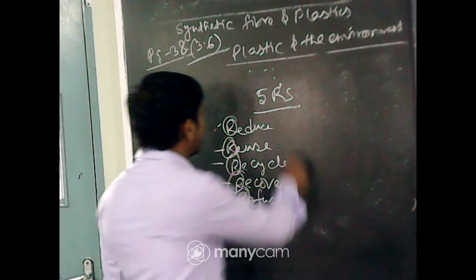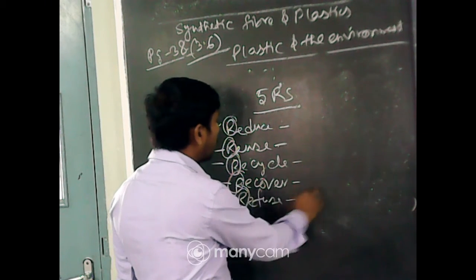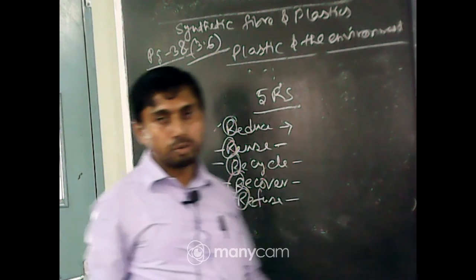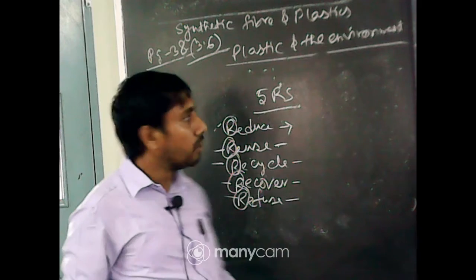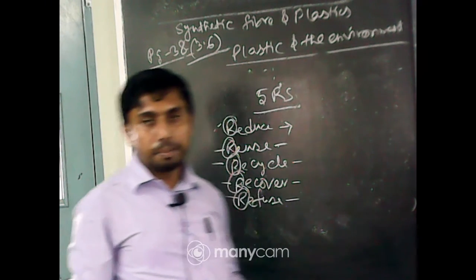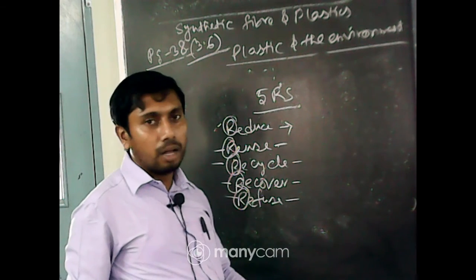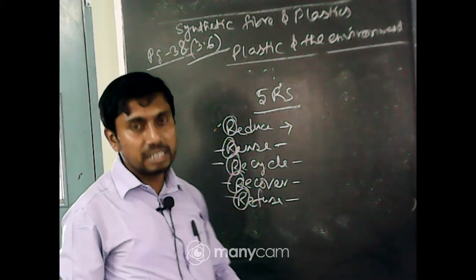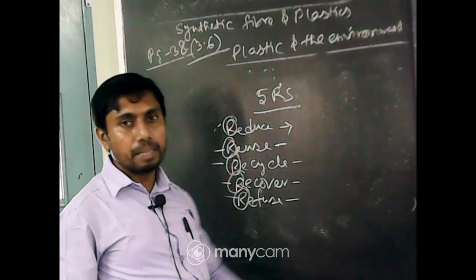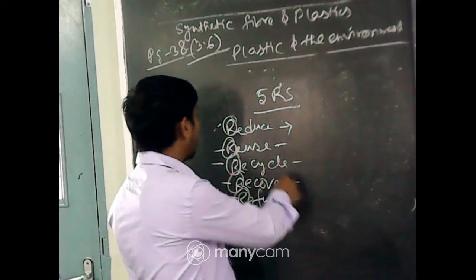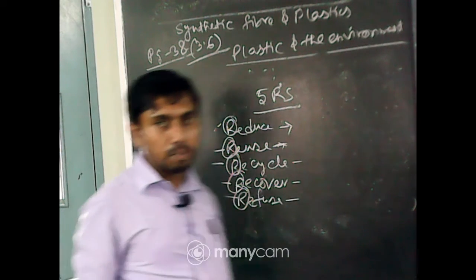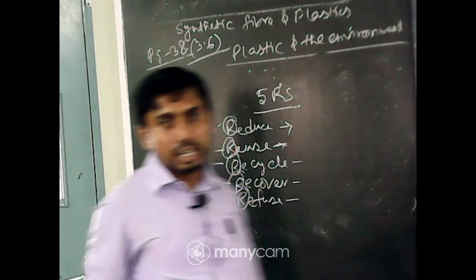Now you have to understand the meaning of the words. Reduce means the first step is to reduce the use of plastic materials, mainly plastic bags, and here we can also mention thermocol because it is of the same category. Next one is reuse. If it is possible, then we can reuse it.